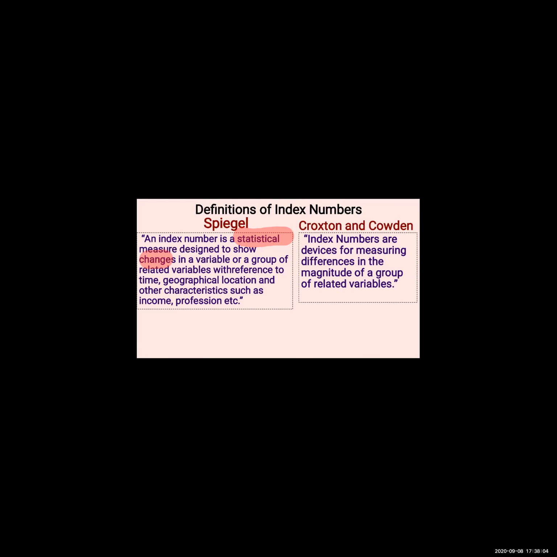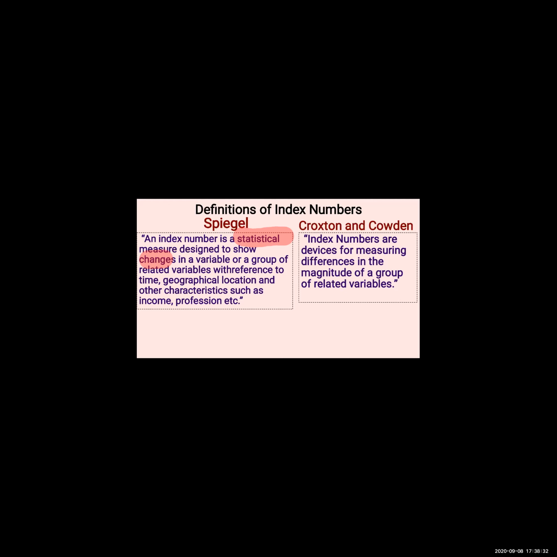Time means what? Current period and previous period, which economists want to compare. Geographical location means what? Two different places, like India, America, India, China, India, Pakistan, and other characteristics such as income, profession, etc. So what Spiegel is telling is whatever we studied in the introduction part.